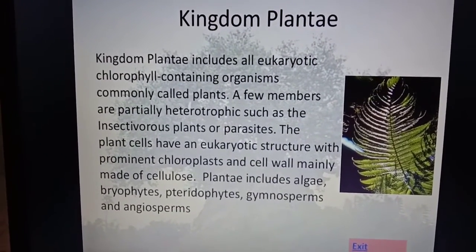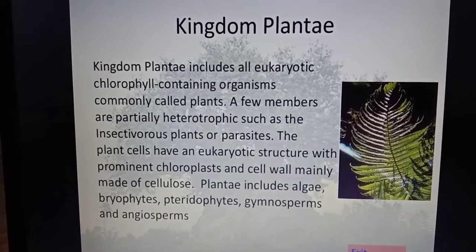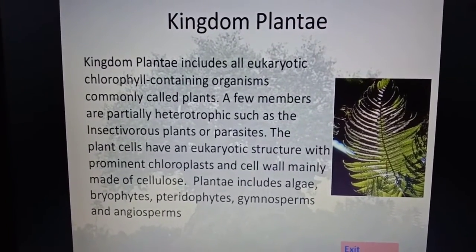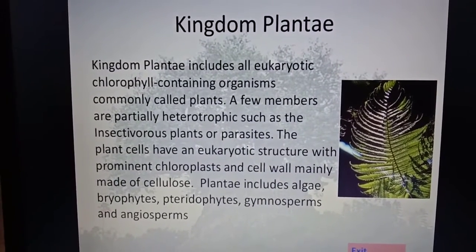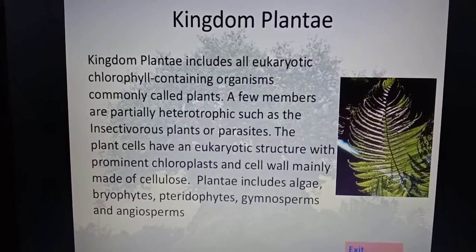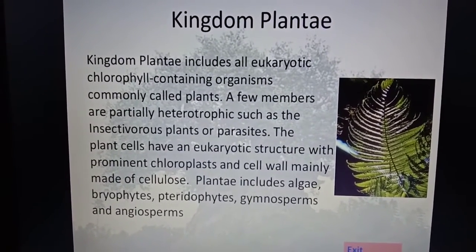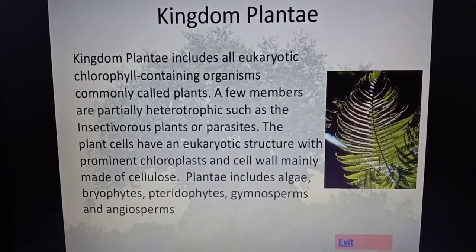Basically, almost every plant is green in color. It has chlorophyll, which can be of any form, and they are all basically autotrophic in nature. But a very few of them are a little bit heterotrophic also. For example, insectivorous plants, you all know, like the pitcher plant, Venus flytrap or sundew.